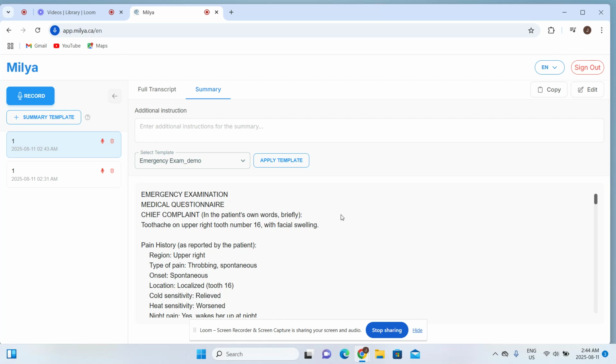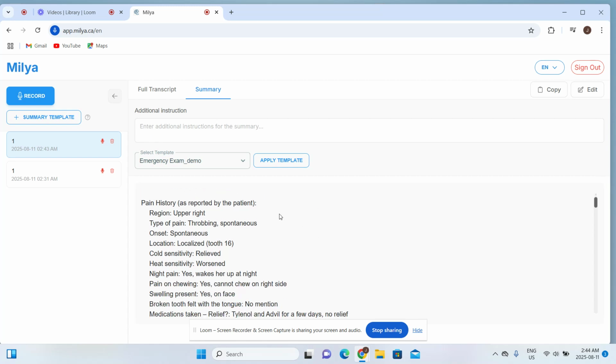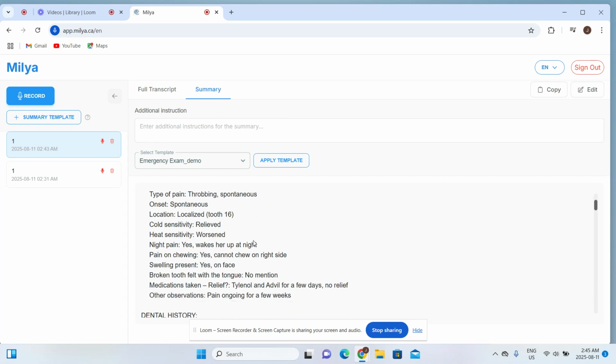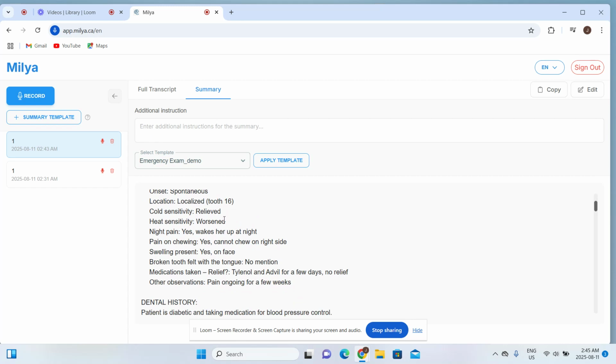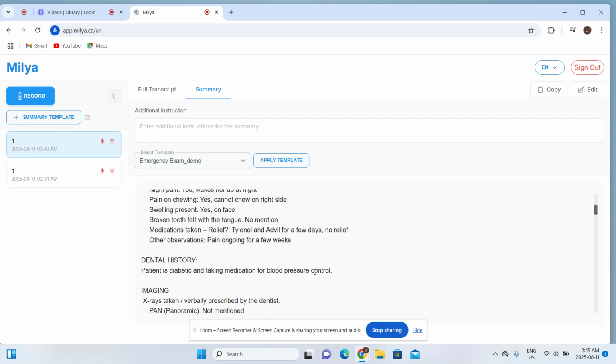So we can look at how Milya processed the information. We see the chief complaint is a toothache on the upper right side with facial swelling. The region is upper right, and it's throbbing, spontaneous, with localized relief and also worsening. It actually mentions the cold and hot, the Tylenol and Advil, and also that she cannot chew on the right side.